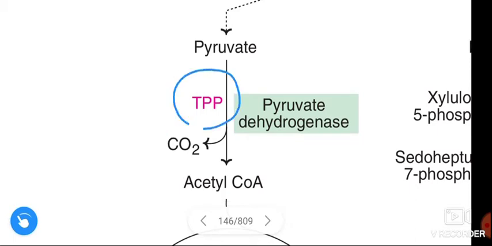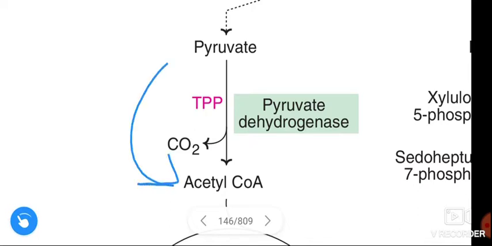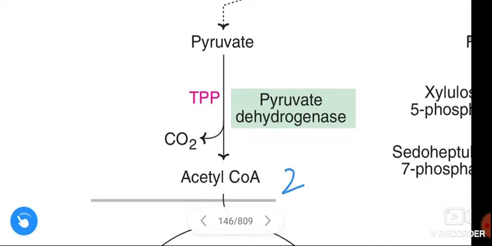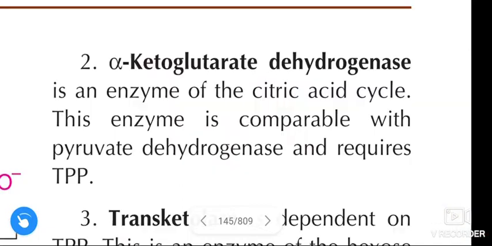It is an irreversible reaction releasing carbon dioxide. Pyruvate is a 3 carbon compound, acetyl-CoA is a 2 carbon compound, and this reaction is dependent on thiamine pyrophosphate. This is the first biochemical function.